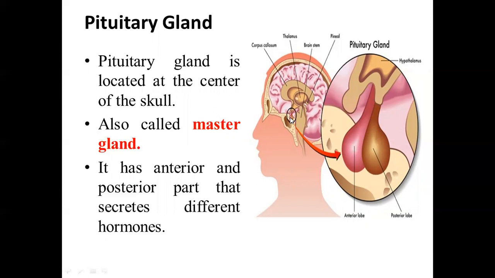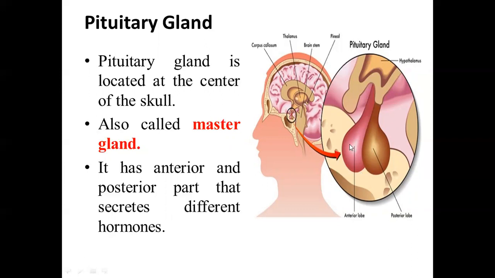It is oval in shape, and small, around pea size. It weighs about 500 milligram, and it is located just below our nasal bridge, behind the hypothalamus, below the hypothalamus. So this is our hypothalamus. Here you can see it is located below the hypothalamus.